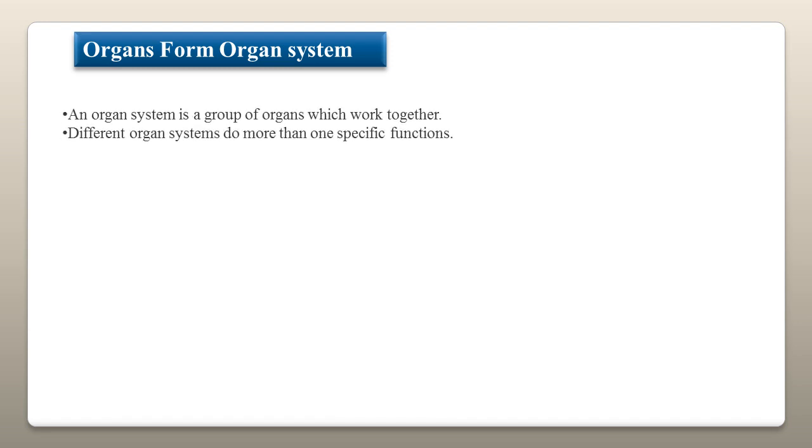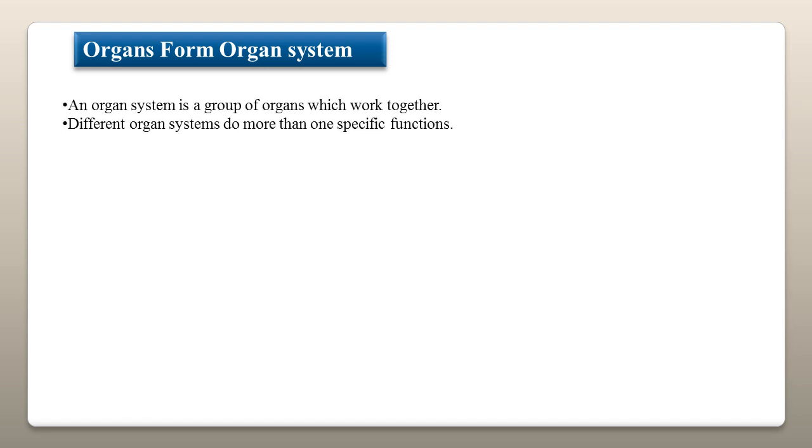Students, now we will discuss our next level of organization, that is an organ system. An organ system is a group of organs which work together. Different organ systems do more than one specific function. First, we will discuss organ systems in plants.